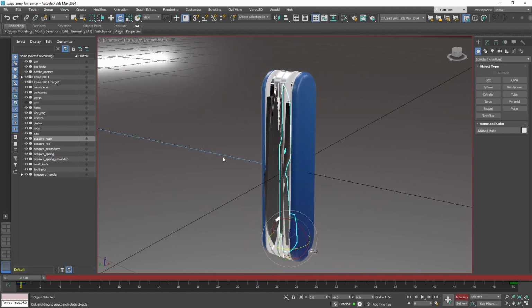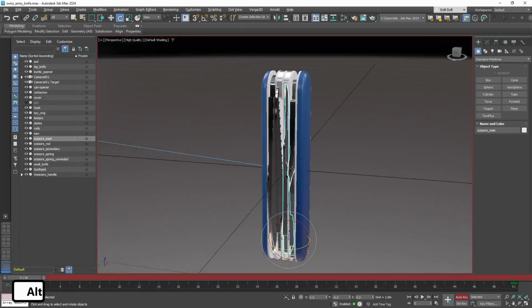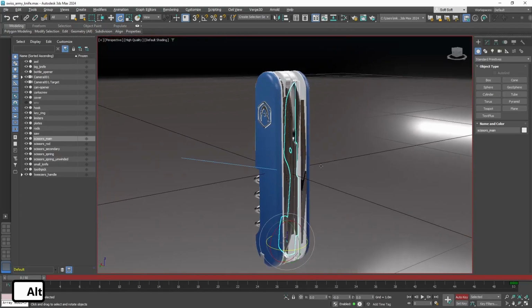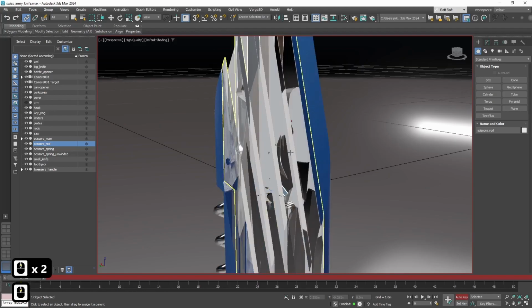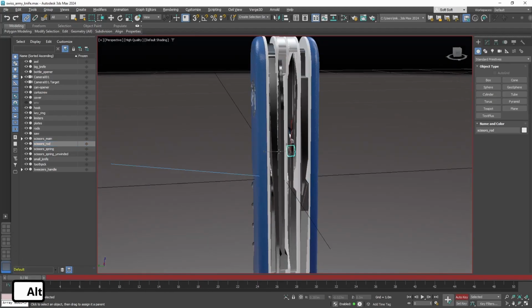For that, let's go to the perspective view, then select secondary part of scissors, and now select and link. That will tie them together. Also, we have the central part. We need to tie it to the main parts as well. It won't be animated, but still it needs to move along the main parts.